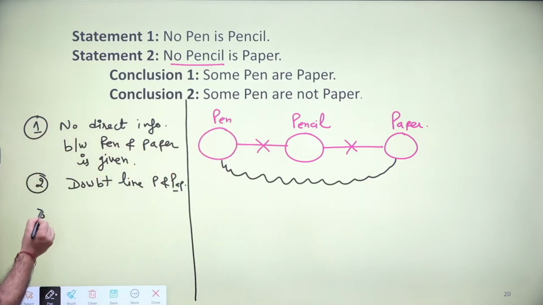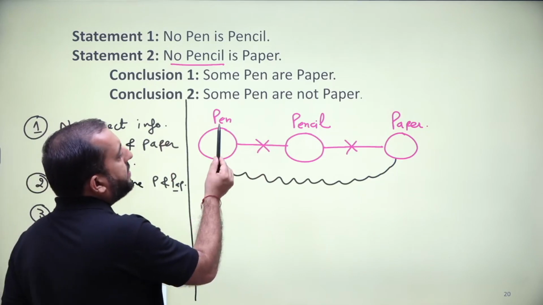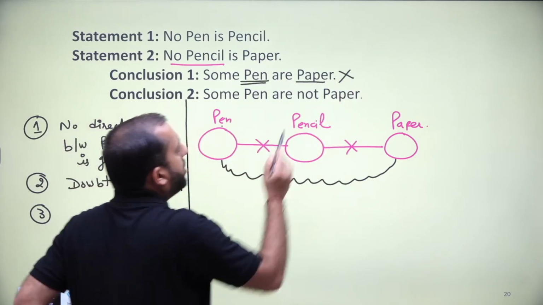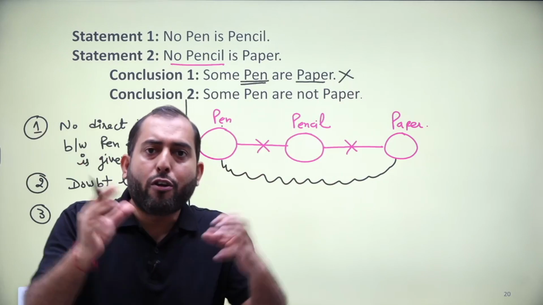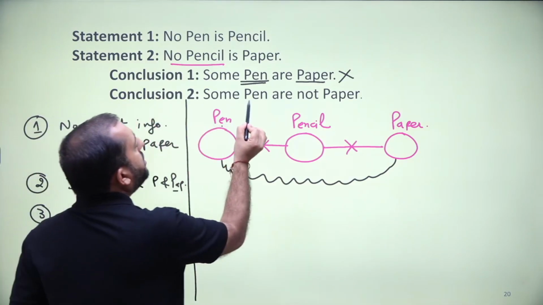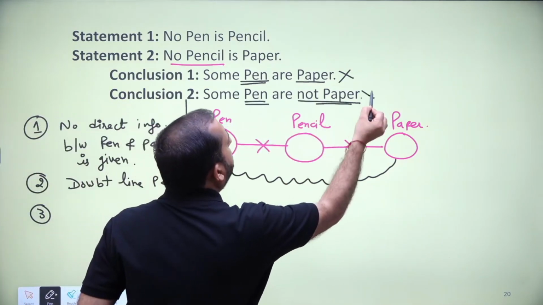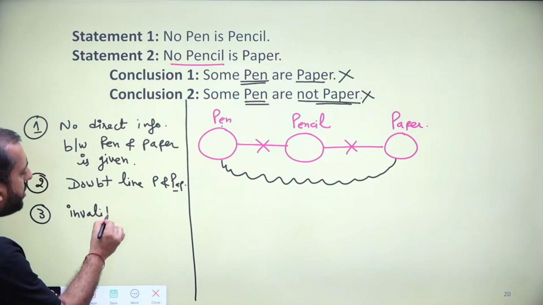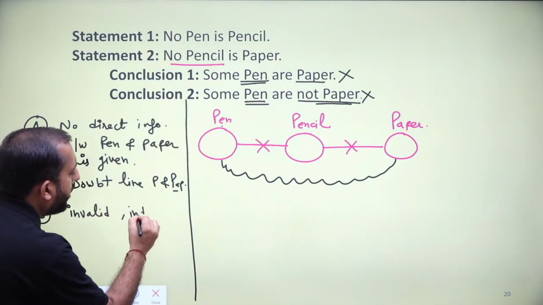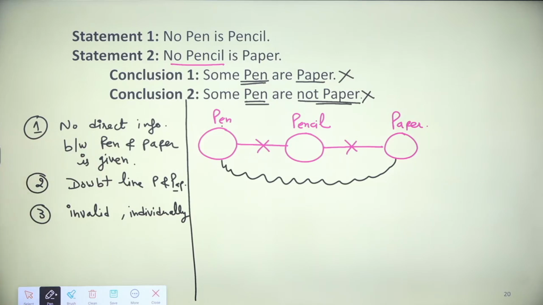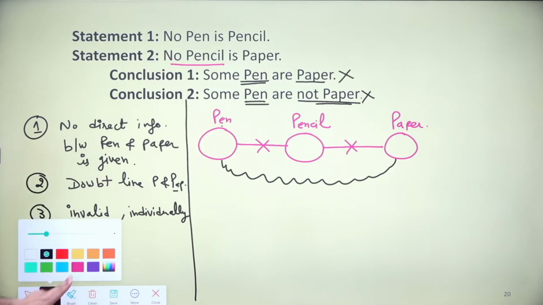Now, condition number 3. Doubt line between pen and paper, conclusion is between pen and paper, invalid. If there is a doubt line existing between two subjects, we cannot draw any conclusion between them. Conclusion is between pen and paper, invalid. So we have proved conclusions invalid individually, right? So 3 conditions got justified.